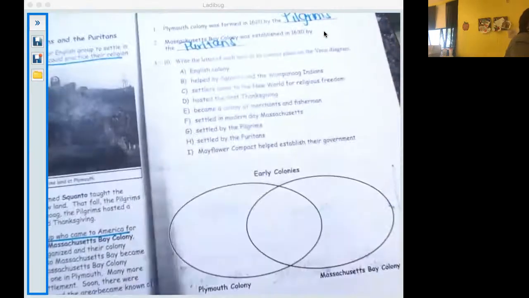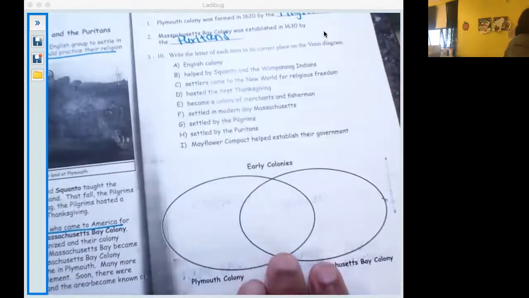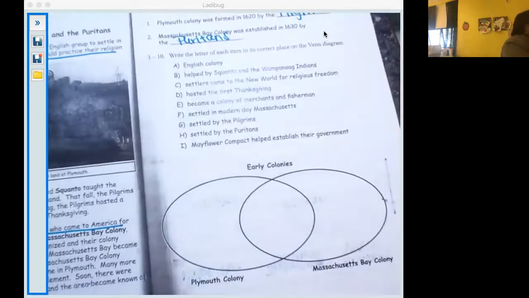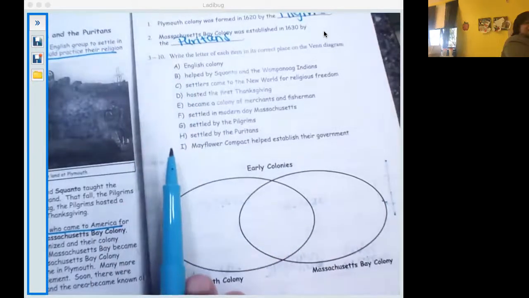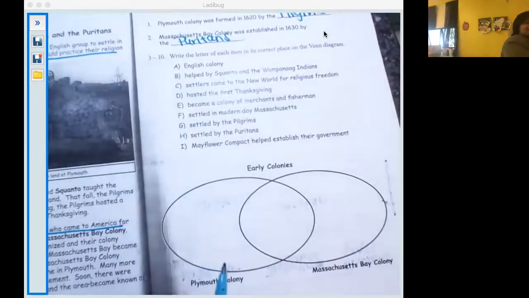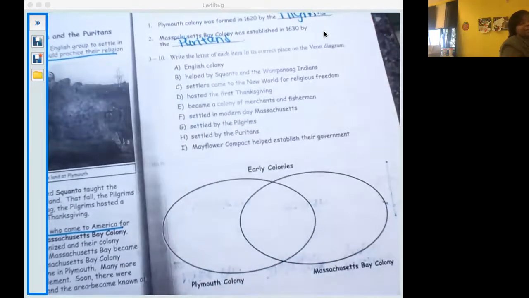And now we have a Venn diagram. I know that you guys did a lot of Venn diagrams probably in 1st, 2nd, maybe 3rd grade, so this shouldn't be anything new to you. What we're going to do is compare and contrast these two colonies, the Plymouth Colony and the Massachusetts Bay Colony. We're going to look at items A through I and determine if it belongs in the Plymouth circle, the Massachusetts Bay circle, or if it applies to both. And we're just going to write the letter. We're not going to write the entire phrase.